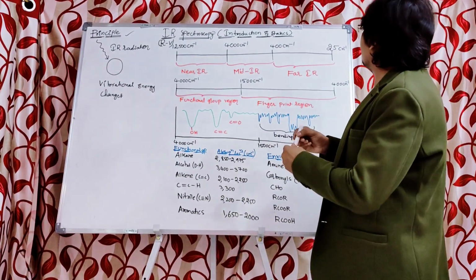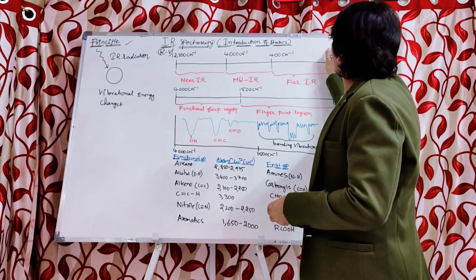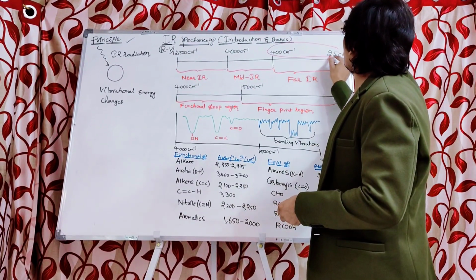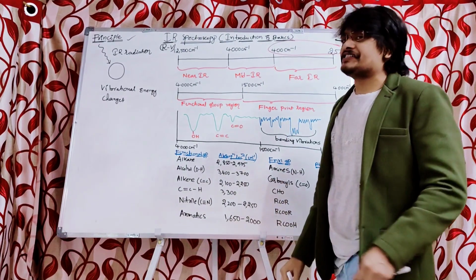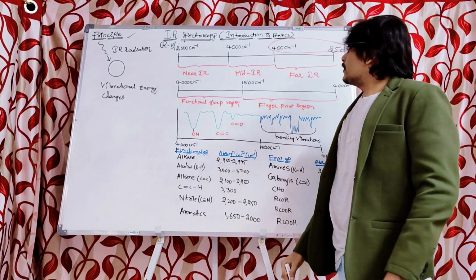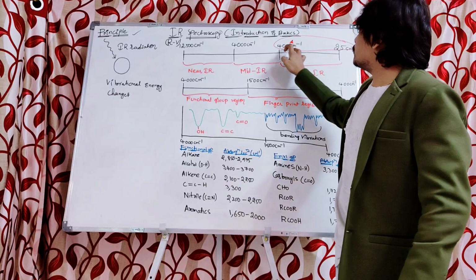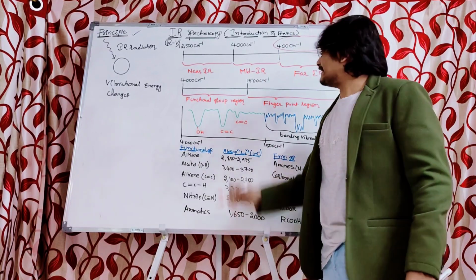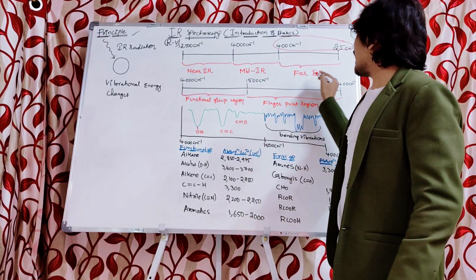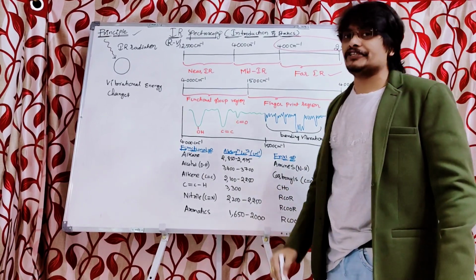If the range is between 25 to 400 centimeter inverse, it is called far infrared radiation.